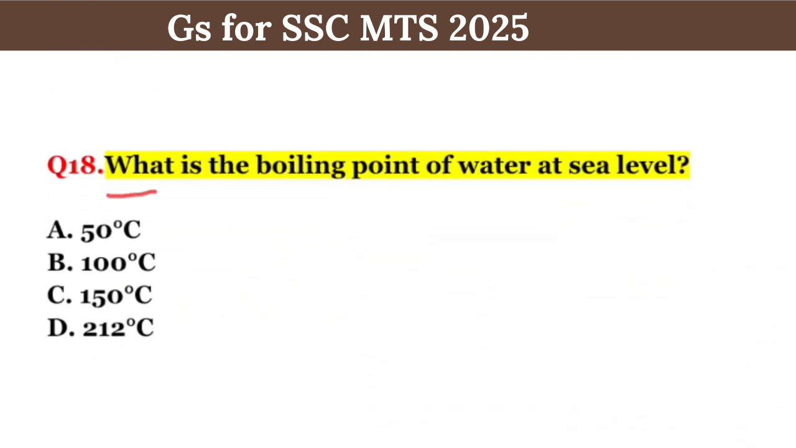Question number 18, what is the boiling point of water at sea level? Right answer, option B, 100 degrees Celsius.